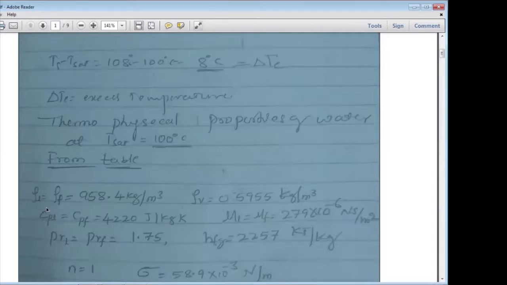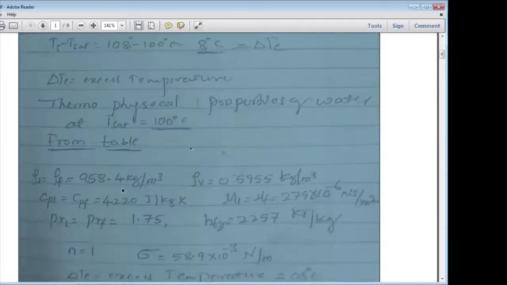Then the dynamic viscosity, mu L or mu f, of water at 100 degrees Celsius from the data handbook is 279 into 10 raised to minus 6 Newton second per meter square.